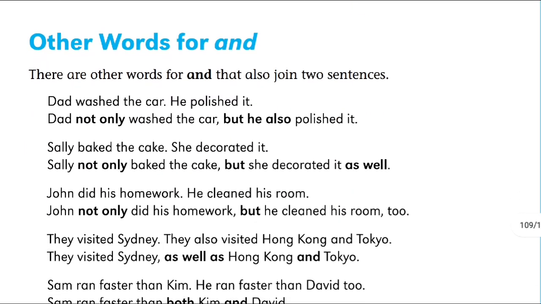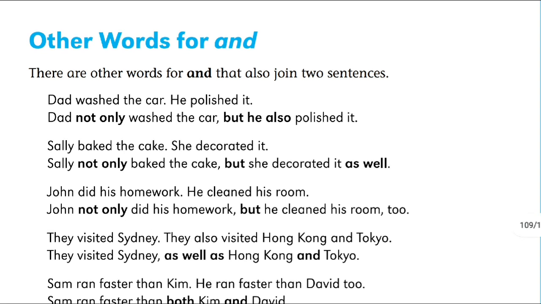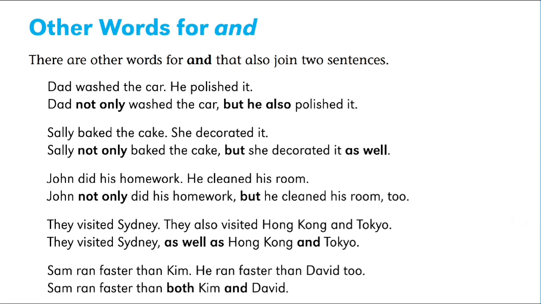Other words for "and". As we know, "and", "or", "but" are very commonly used conjunctions, but there are some options for "and" also. Means in case of "and" we can use different words also. You can see here there are some other words. He washed the car, he polished it. We can use also: not only washed the car but he also polished it. Means "not only... but also", these are a pair of conjunctions.